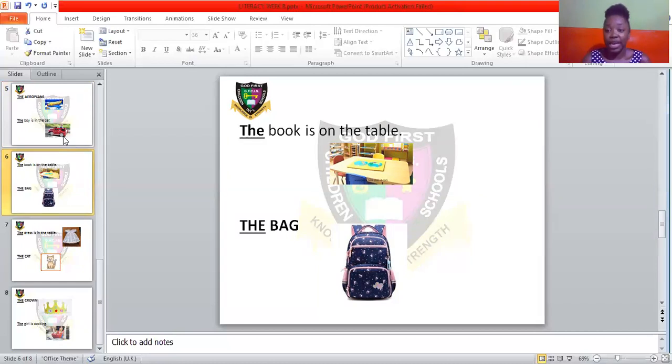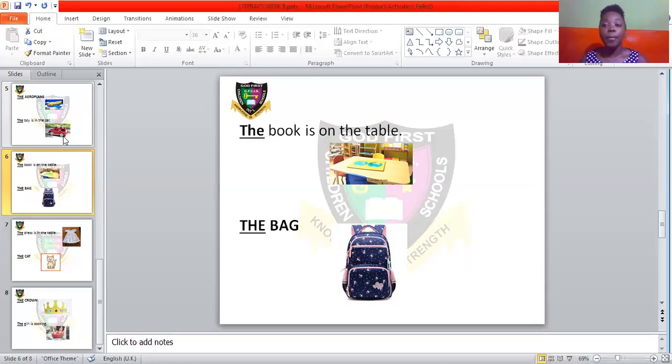If you have seen the two together, you will come and tell me, okay, madam, the book is on the table. That means the book I'm looking for is on the table I am looking for. The book I'm talking about, that particular yellow book with green drawings, is on the particular wooden table I am talking about. The book I'm talking about is on the table I am also talking about. That is for the example.